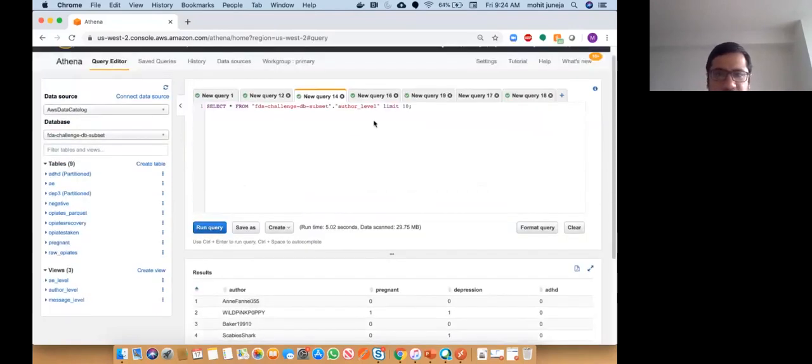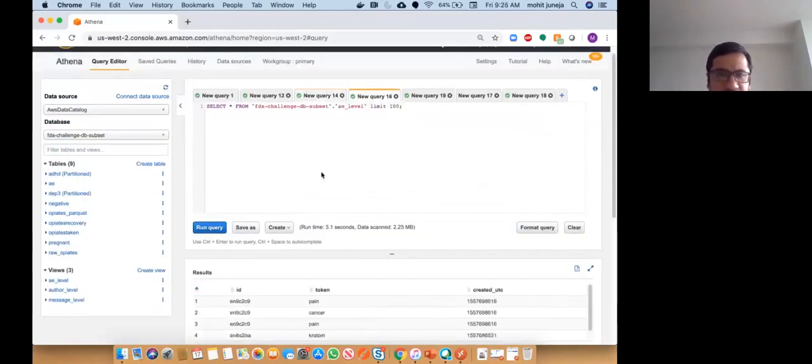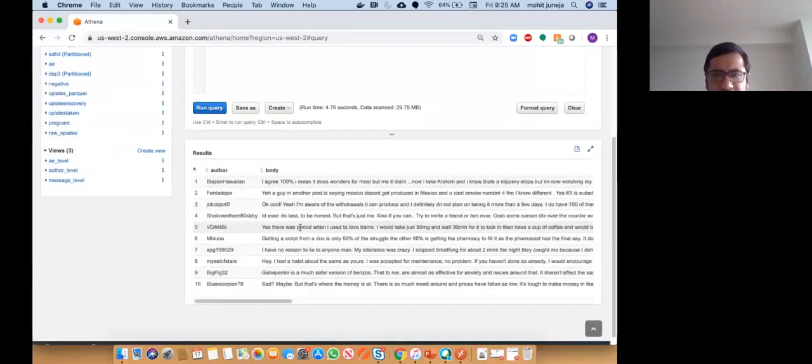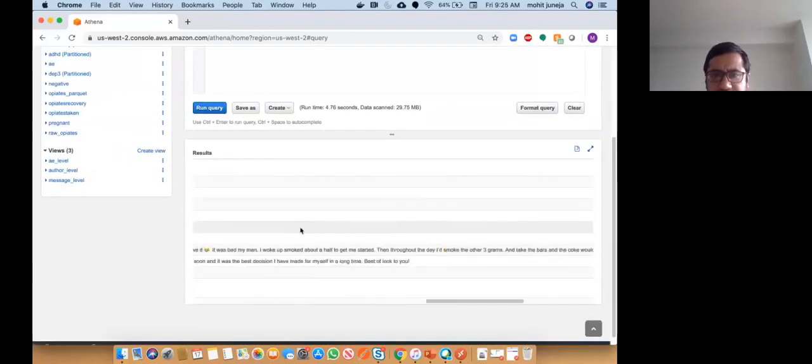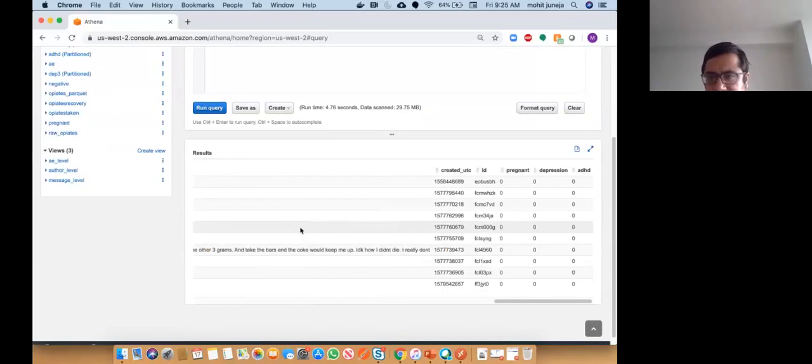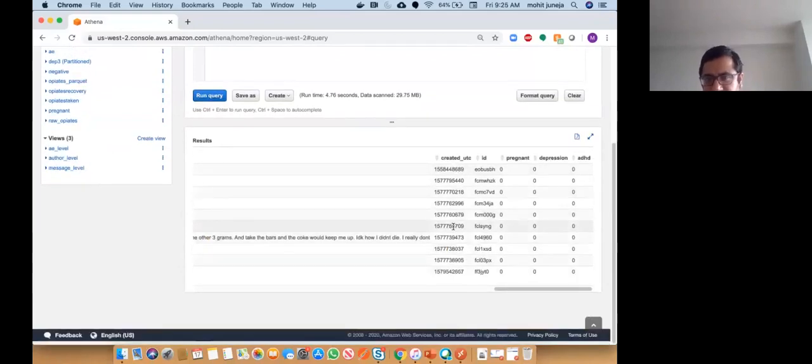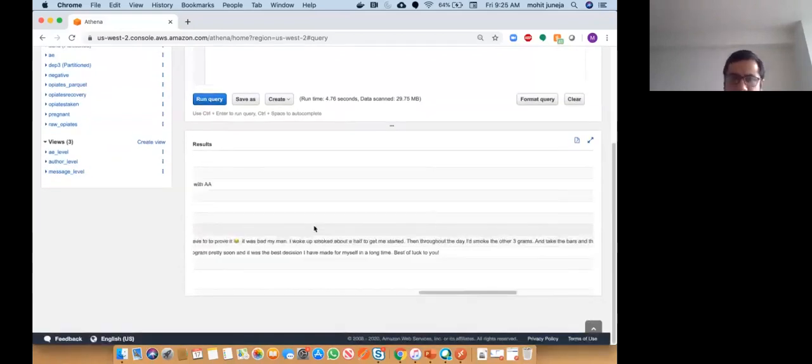If we go to the message level view, here we look at each post in itself and see whether the post indicates pregnancy or not, depression or not, ADHD or not, and we have a date time attached to it. So when that message was actually posted, and then we can use it to build a longitudinal view if we want to.